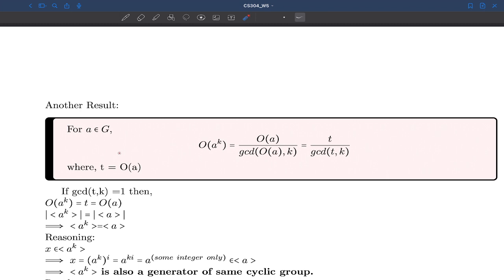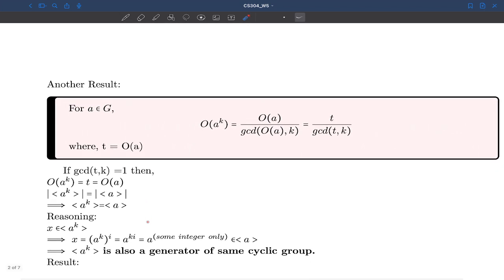So the cardinality is the same, but by seeing the cardinality same, I am saying that those elements which are generated by AK and A are also equal. It is obvious that the cardinality is equal because the order is the same. But why are the elements also equal?